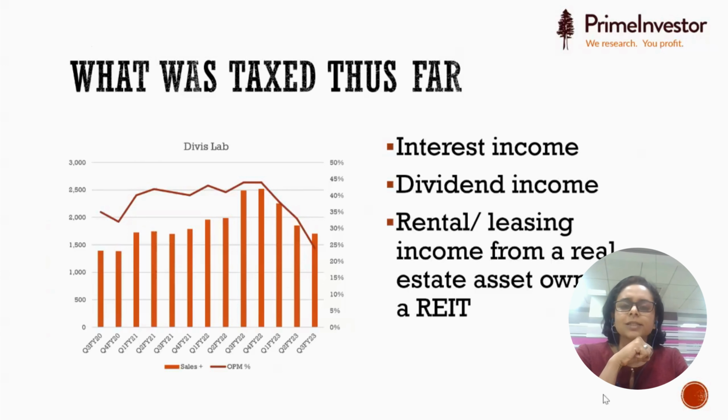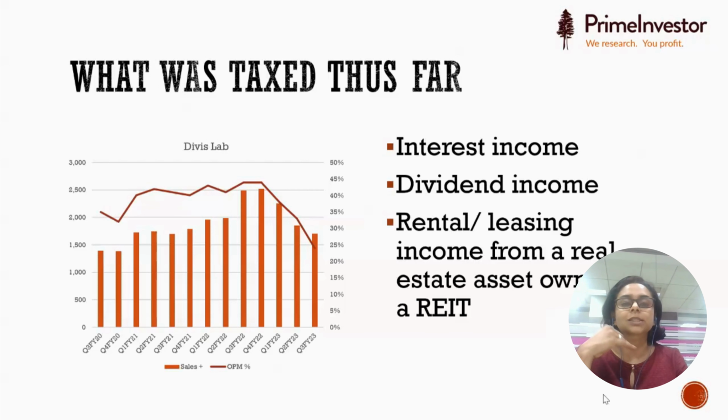And let's now try and understand what was really taxed thus far. The REIT or InvIT was paying you back interest income or dividend income or rental or leasing income, and also a repayment of capital. But the first three components, the interest, the dividend, and the rental leasing income, were what was getting taxed for you as other income.